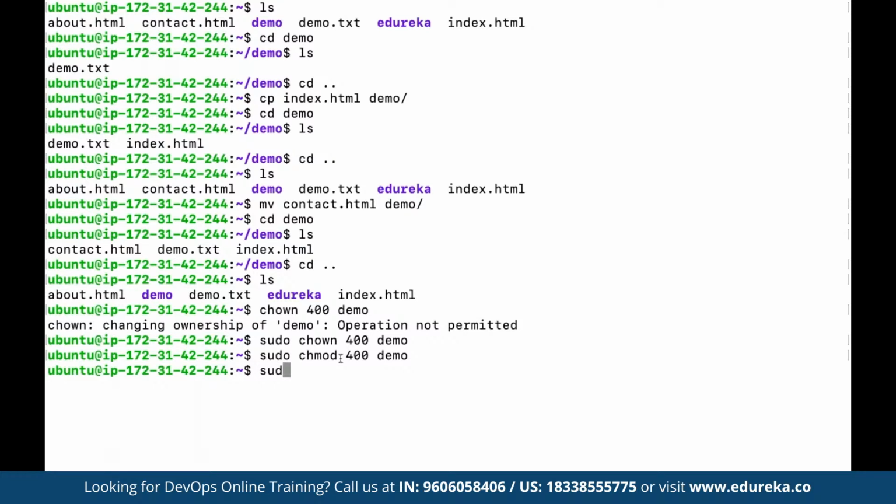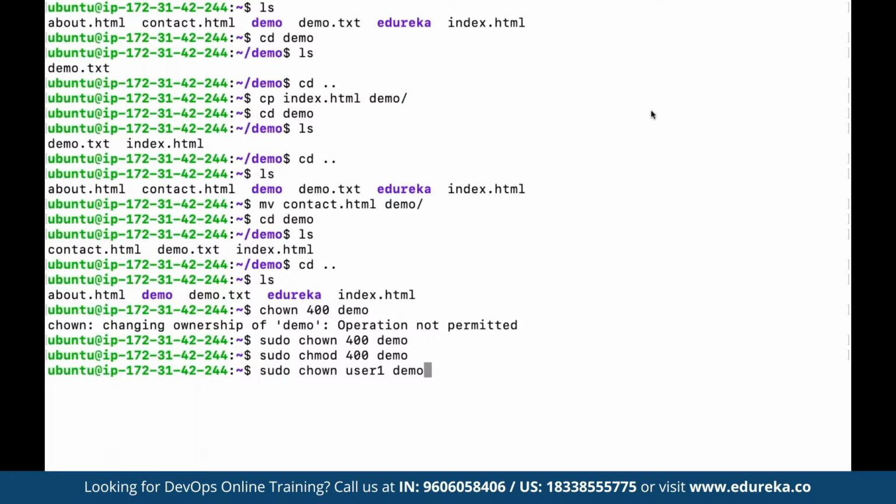Whereas if we use sudo and chown, suppose we have a user, say user1, for the folder that we defined under the name of demo. So chown is basically going to change the ownership from one user to the other.